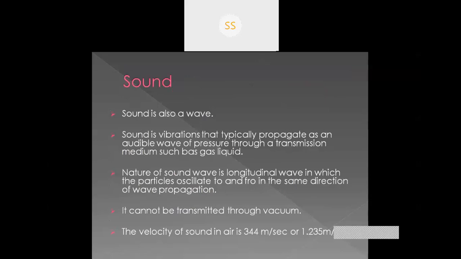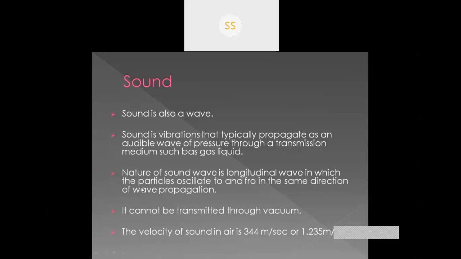We know that when a wave travels, it needs a medium. The sound wave can travel through gas and liquid. Sound cannot be transmitted through vacuum. So for the transmission of sound wave, it needs a medium. That medium could be gas or liquid. And the form of sound wave is called audible wave.